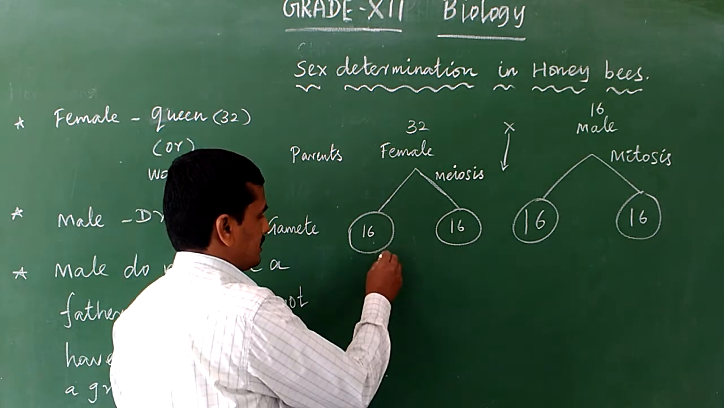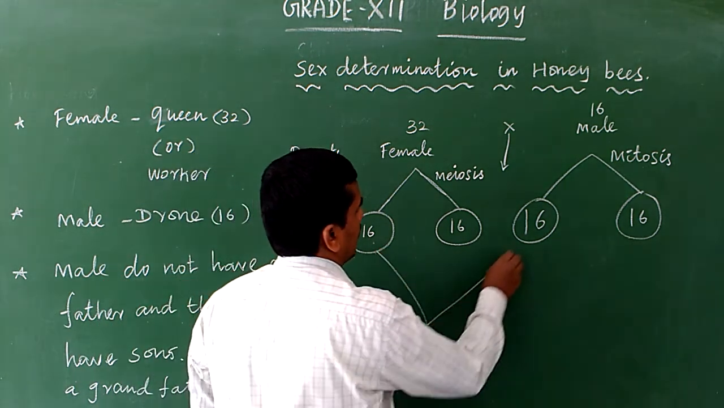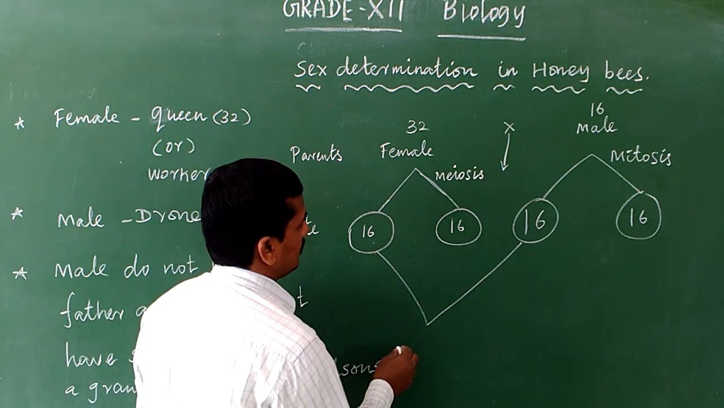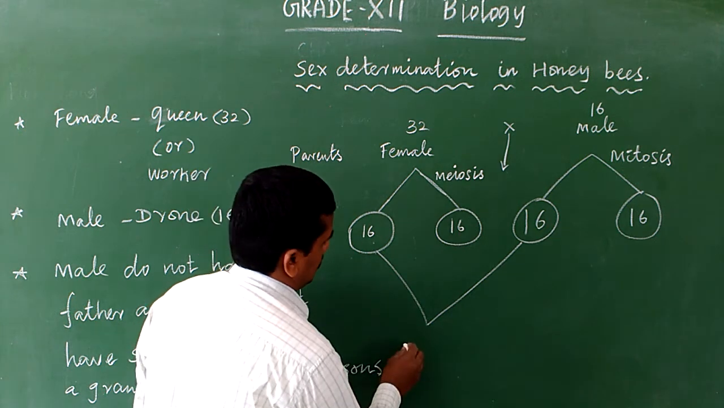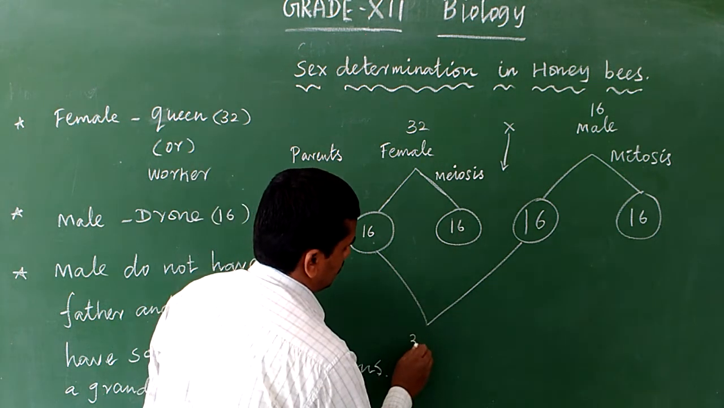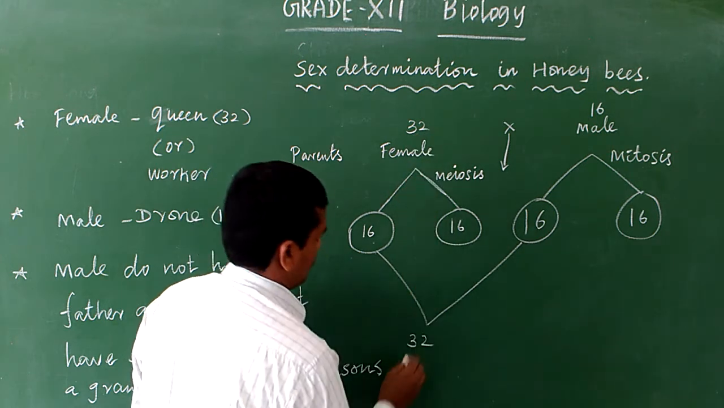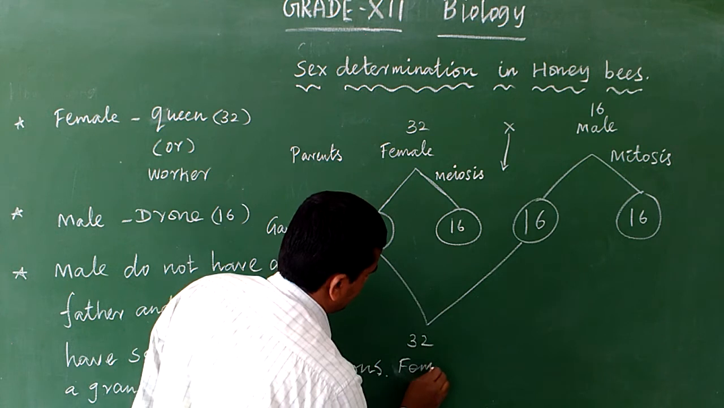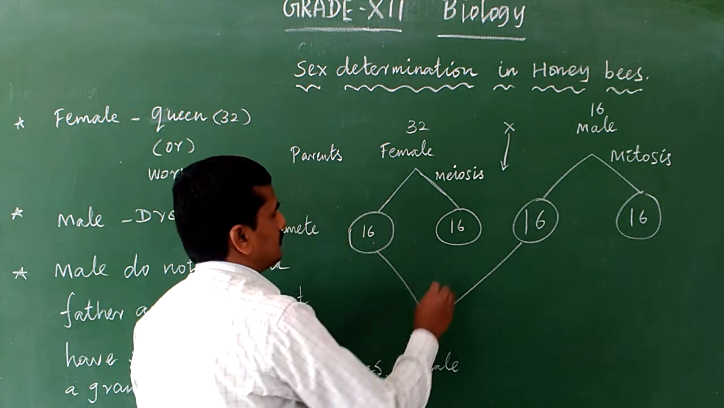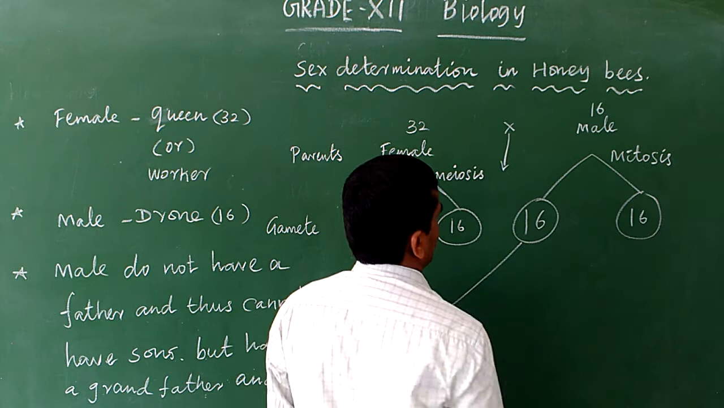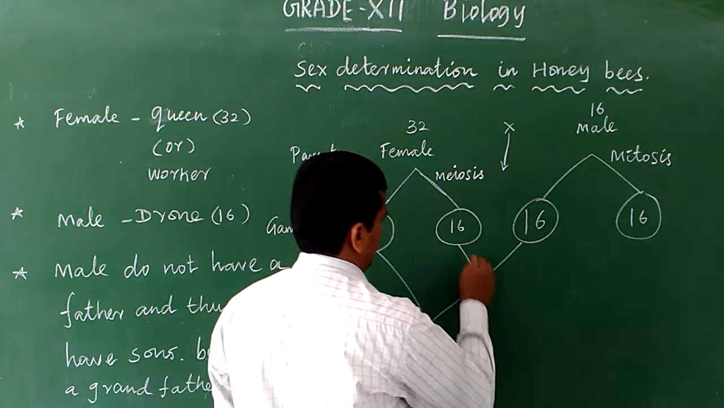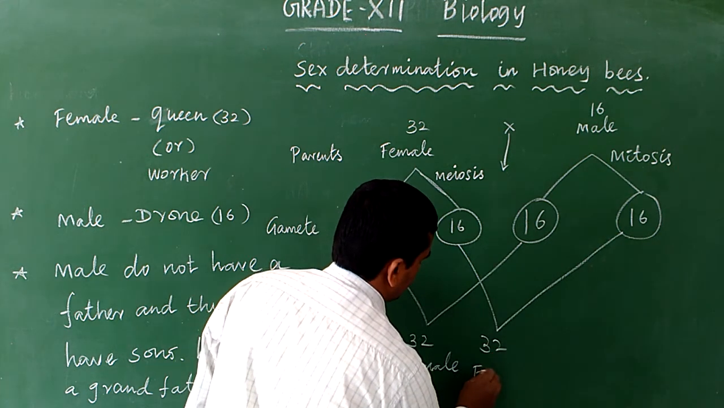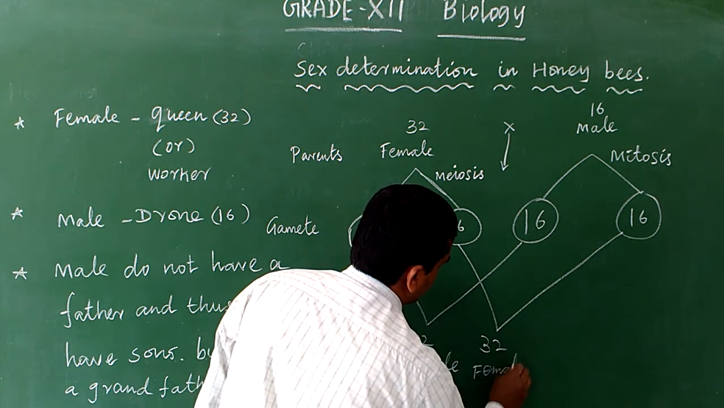Then the female gamete is fertilized with the male gamete: 16 plus 16 is 32 chromosomes. What does 32 mean? Female organisms are produced. Then when another female gamete fuses with a male gamete, that is also 32, and here also female progeny are produced.